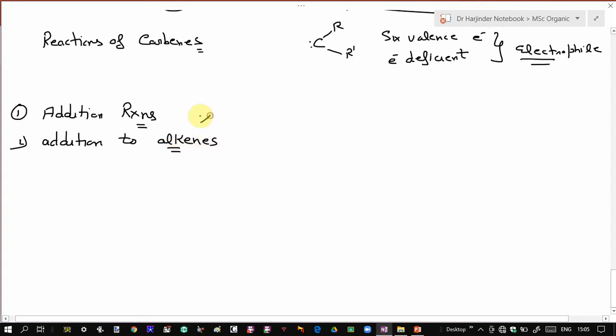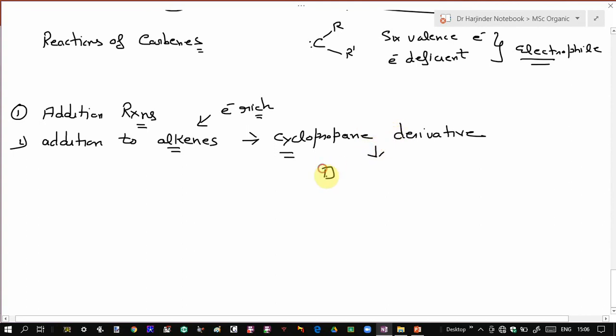Alkenes are electron rich due to the presence of the double bond, and they rapidly react with carbenes to give cyclopropane derivatives, in which the carbene gets added to the double bond. This reaction is very useful for the detection of carbenes.